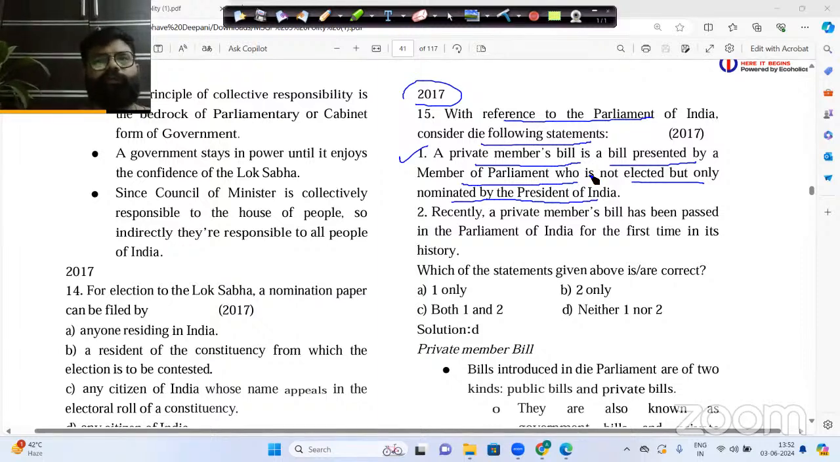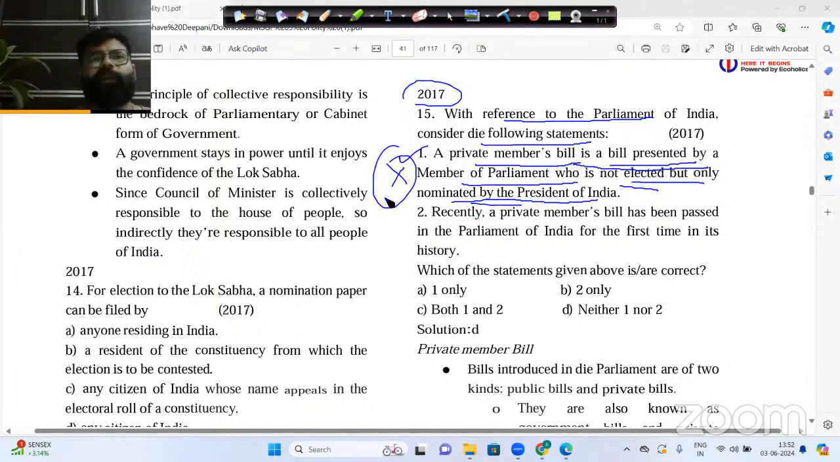That person is basically known as a private member. So if that particular private member presents any bill, that is basically known as a private member bill. So in this statement, it is being asked that the private member bill is a bill presented by a member of parliament who is not elected but only nominated by the President of India.